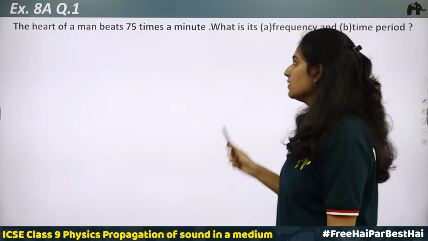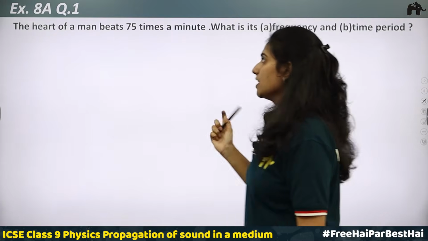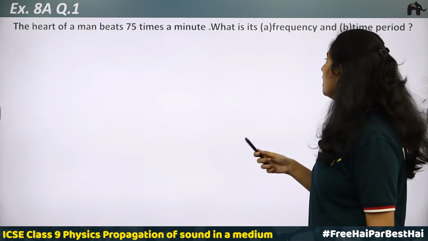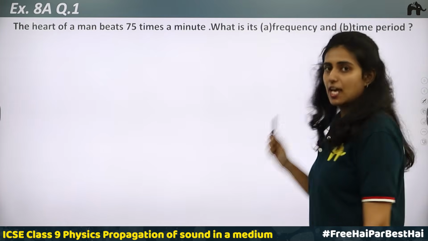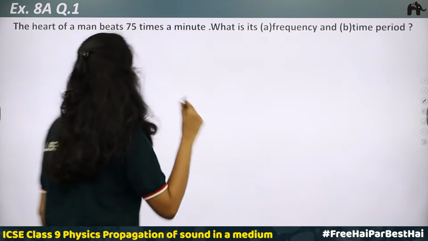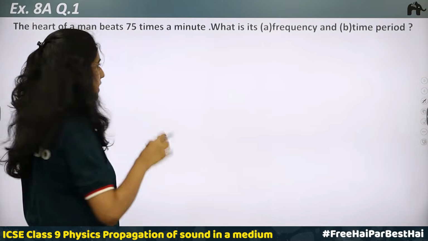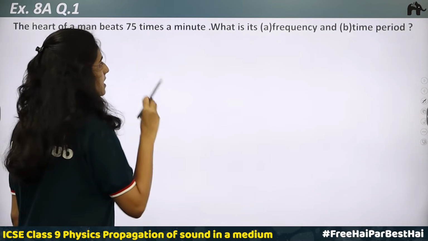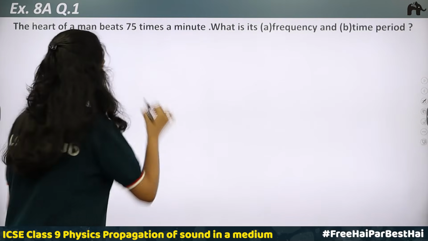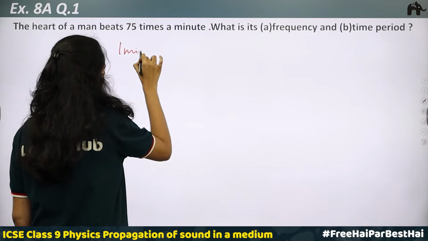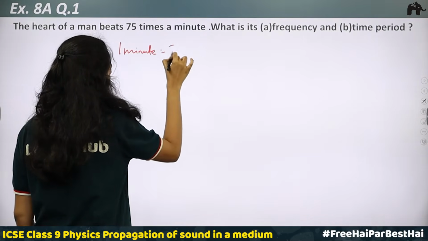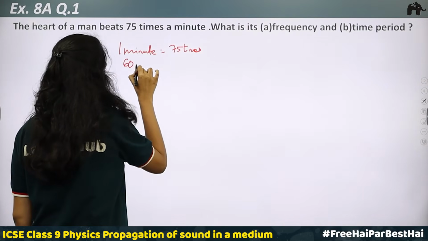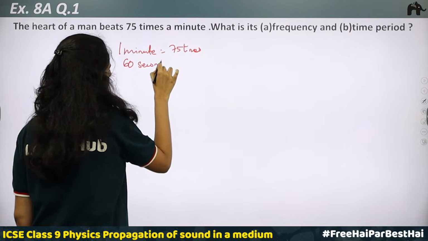Now let us solve questions from exercise 8a. Question 1 of exercise 8a. The heart of a man beats 75 times a minute. What is its frequency and time period? Here it is given that a person's heart beats 75 times a minute. We know that frequency is the number of vibrations in 1 second. Here it is given in 1 minute, 75 times, which means in 60 seconds, since 1 minute is equal to 60 seconds.